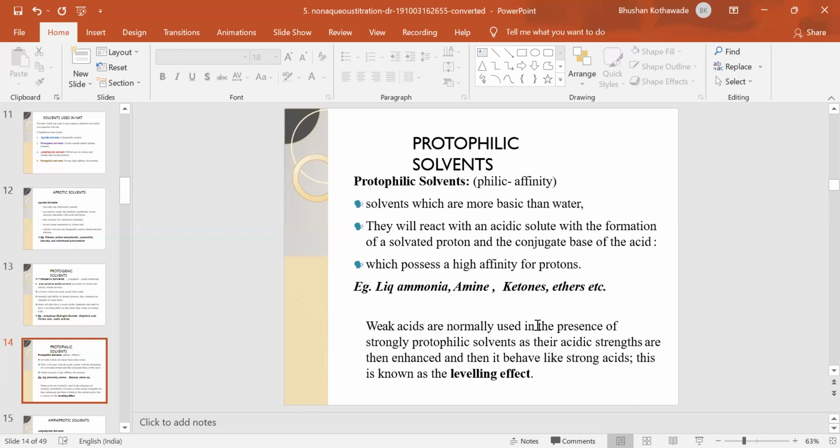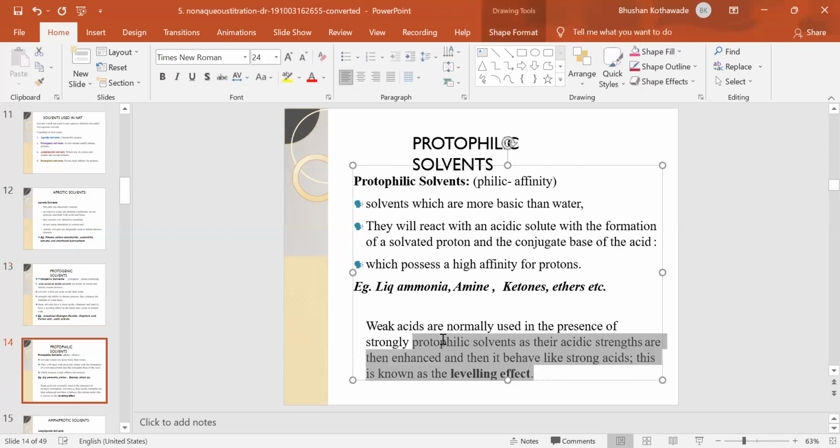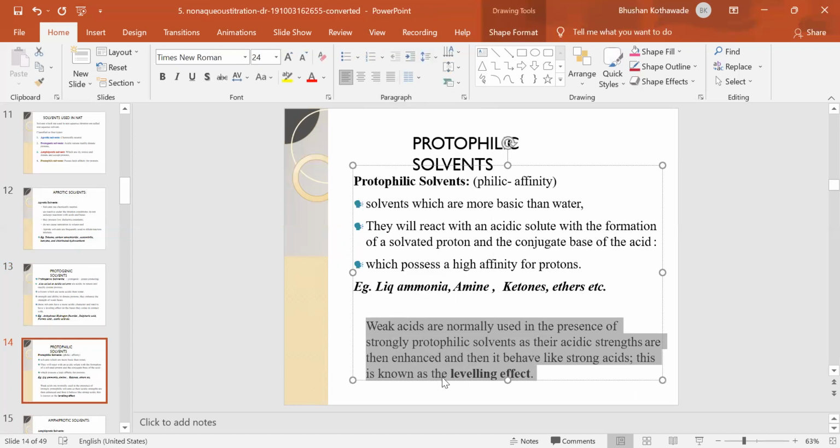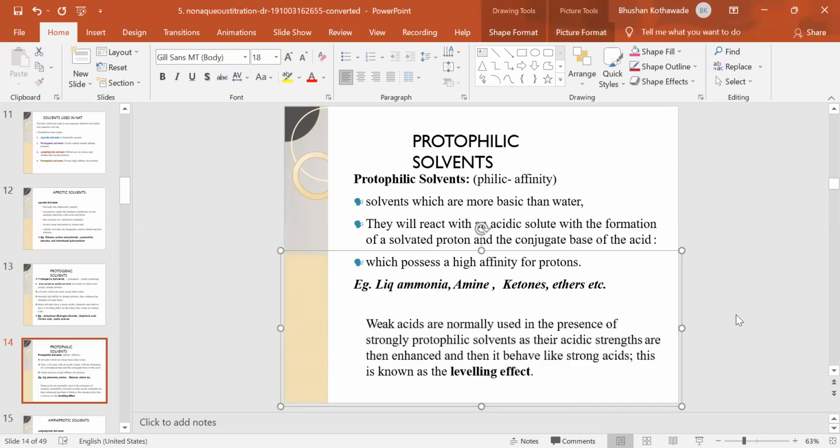Weak acids are normally used in the presence of strongly protophilic solvents, as their acidic strengths are enhanced, and then they can behave as a strong acid. This is known as a leveling effect. Leveling effect means that if very weak acids are there, they behave as a strong acid in the presence of the protophilic solvents. They enhance their strength. They behave as a stronger acid, and therefore this effect is known as the leveling effect.